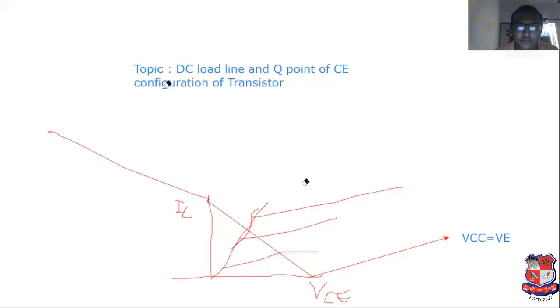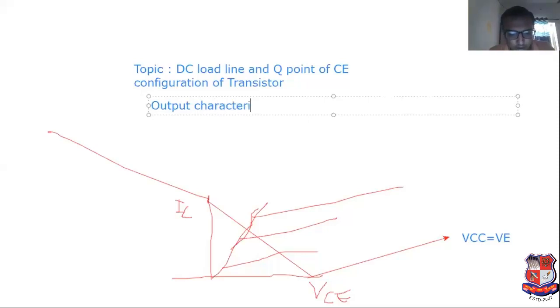What is the meaning of Q point? Output characteristics of common emitter configuration of transistor.